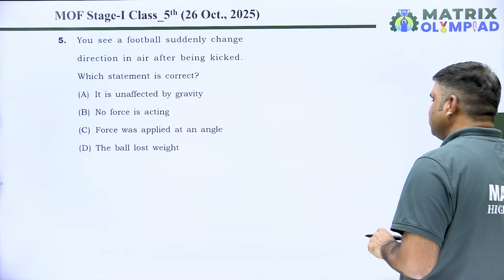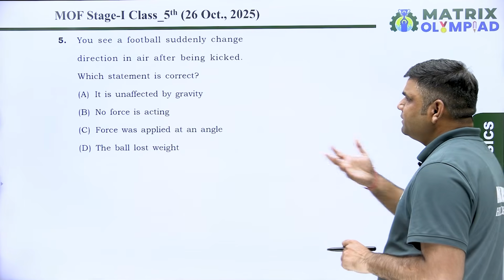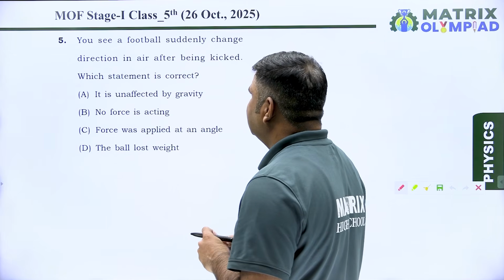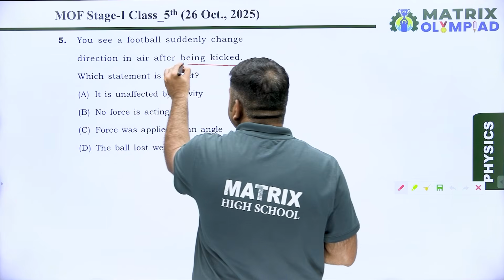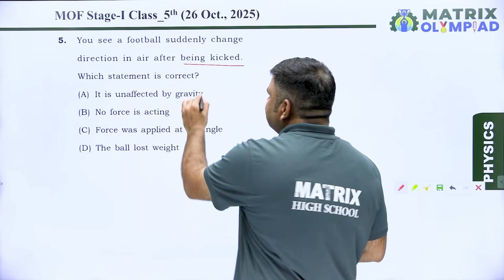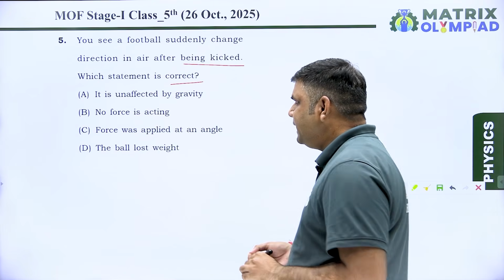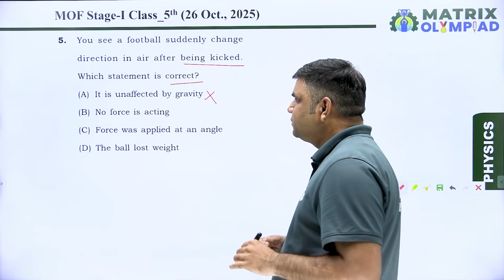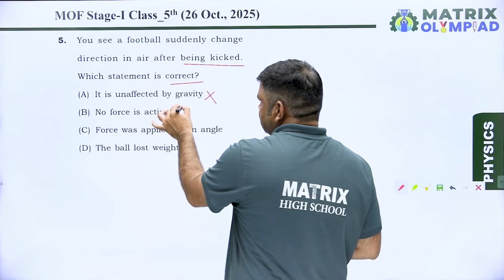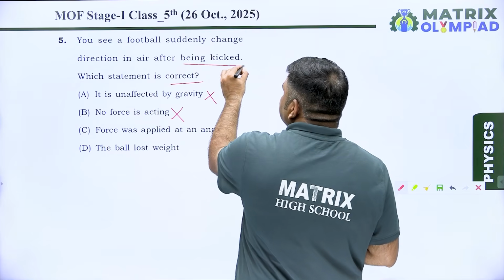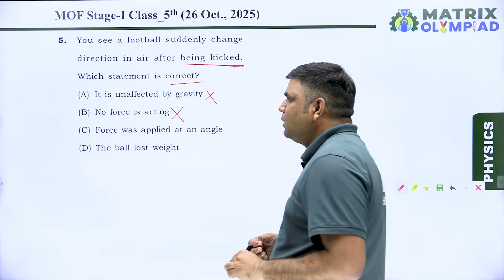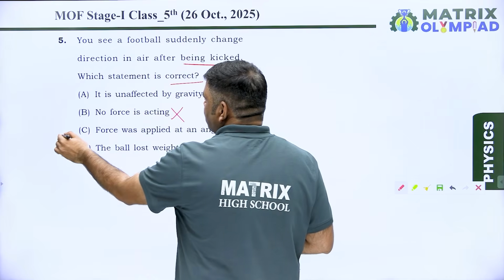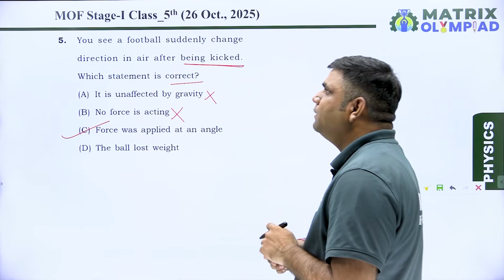Next question, that is question number 5. In question number 5, you see a football suddenly change direction in air after being kicked. Which statement is correct? Option A is, it is unaffected by gravity. No. Option B, no force is acting, which is already wrong because we have kicked the ball. Option C is, force was applied at an angle. Yes. So our correct answer will be option C of question number 5.